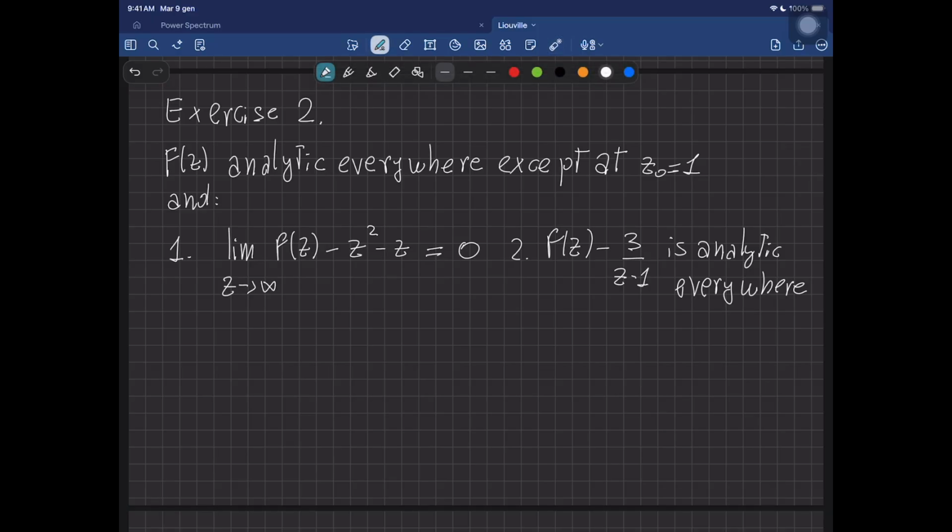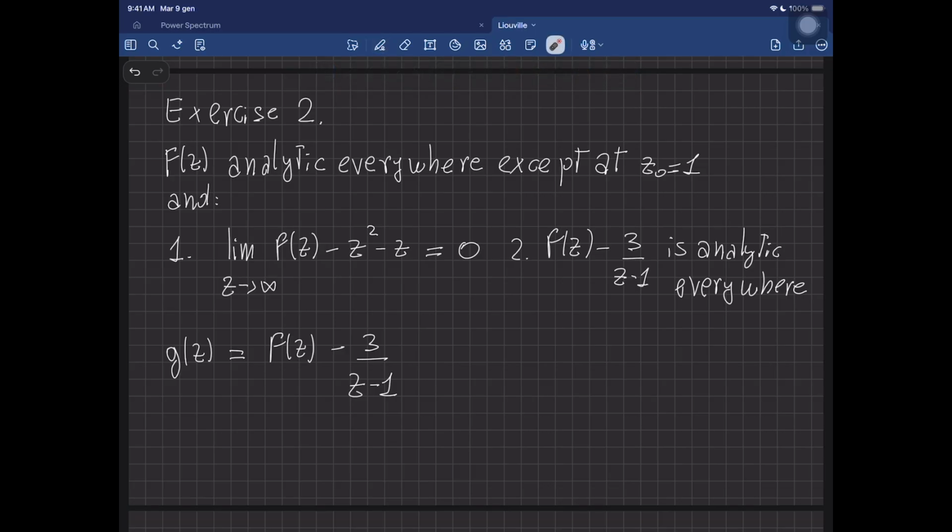Now, what's the idea to find f of z? Well, I'm going to consider again the function g of z to be equal now to f of z, okay, this is not surprising, minus 3 over z minus 1, which is the complete analog of before. But now I'm going to also consider this extra part that I didn't have before.